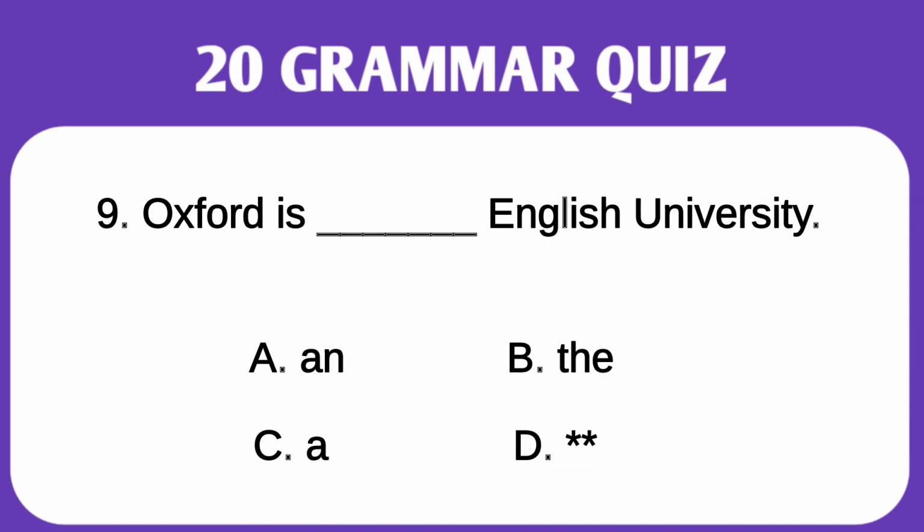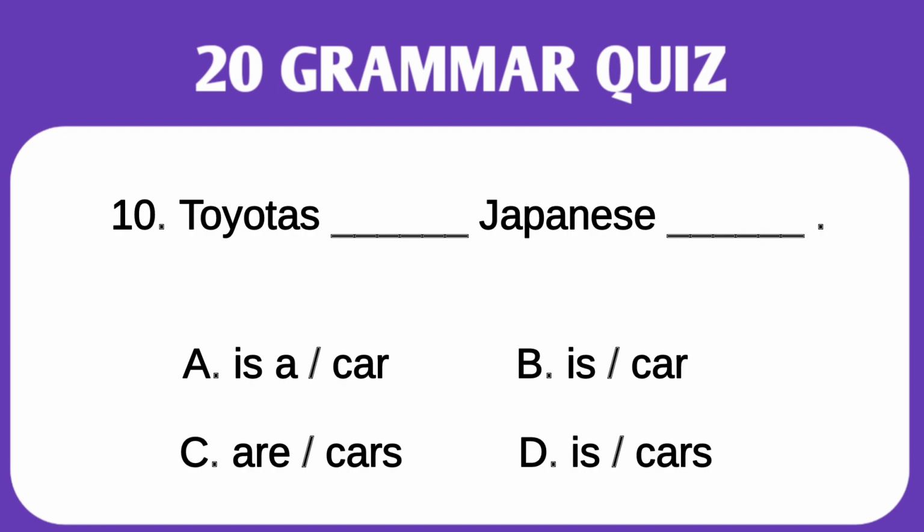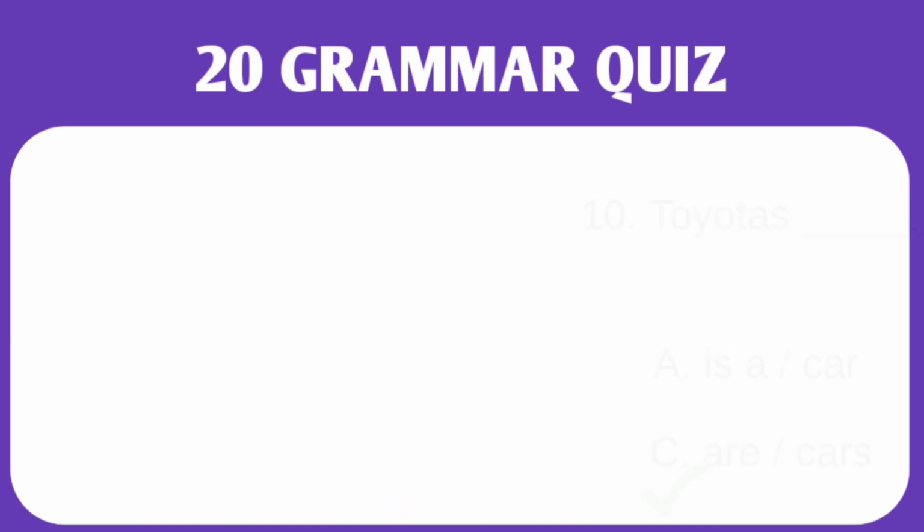Oxford is dash English University. Correct answer is option number A. Oxford is an English university. Next question. Toyota's dash Japanese dash. Choose the correct answer. Toyotas are Japanese cars.